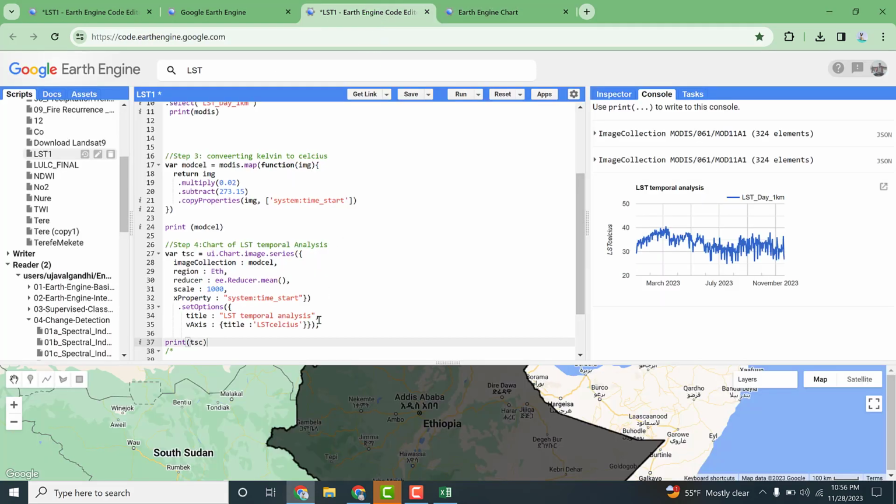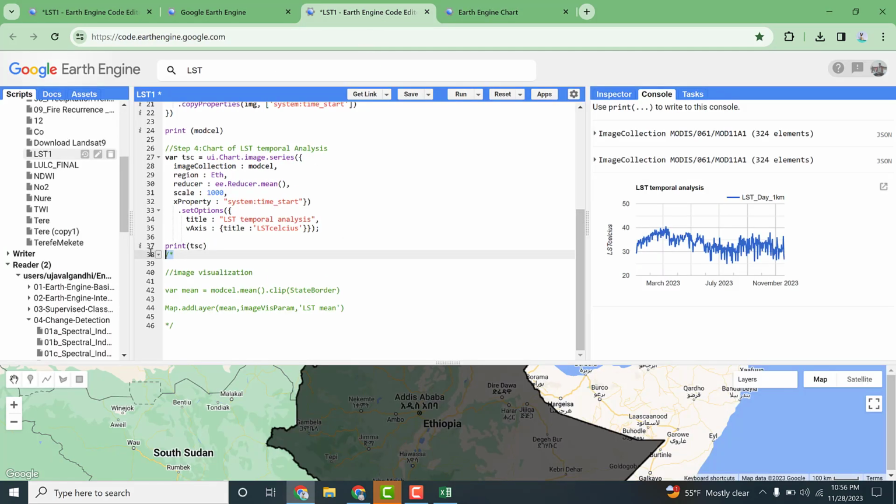Let's get back to the final one. The final one is having the final map. So image visualization is the final step. This is step 5, which is related to image visualization. The variable name is mean degree centigrade.